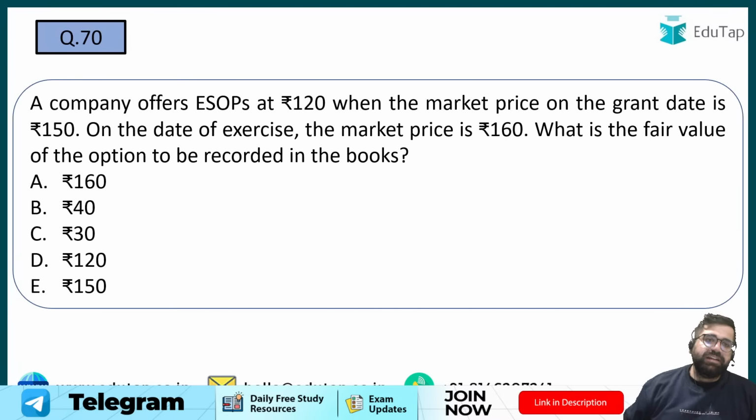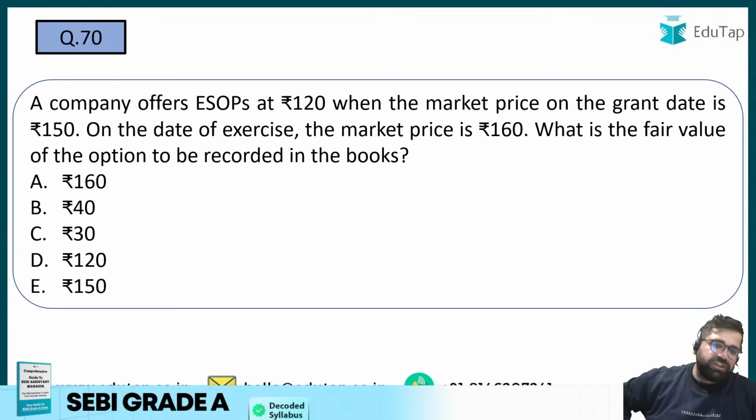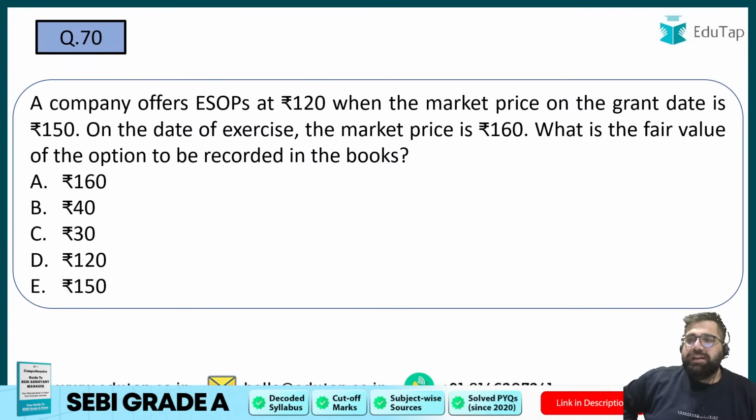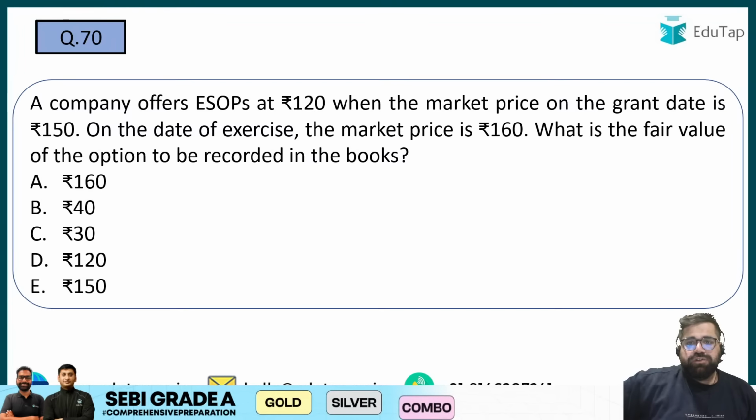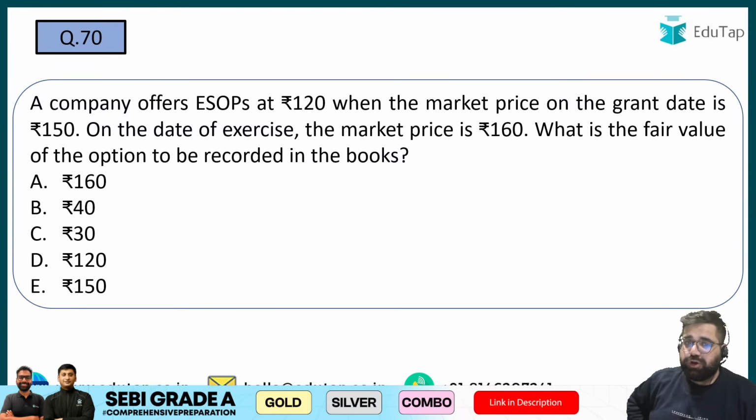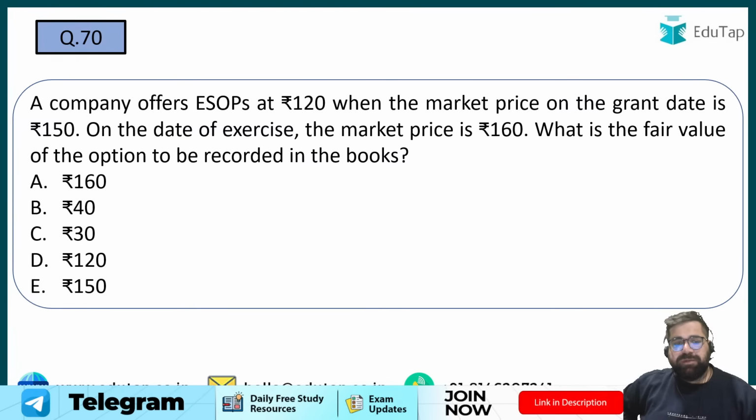Question number 70. Now this is the exact replica of a PFRD Grade A question which has appeared in phase 2, if I'm not wrong. So let's see if you are able to solve this. You have to record the fair value in the books of accounts of the ESOP. So please answer everybody. After this only 30 questions remain.